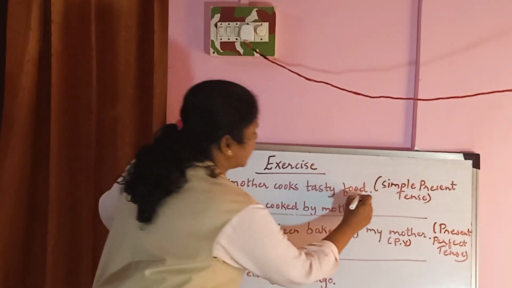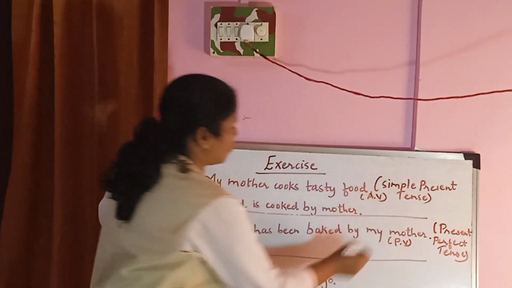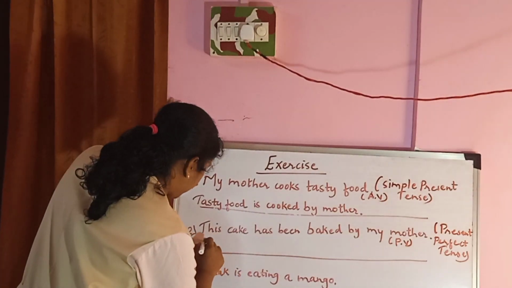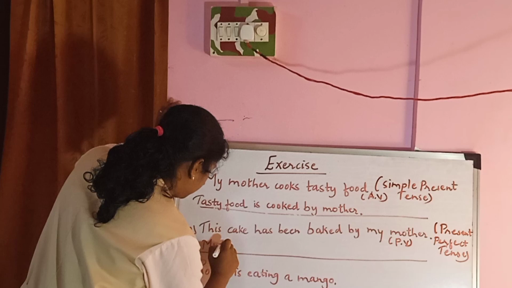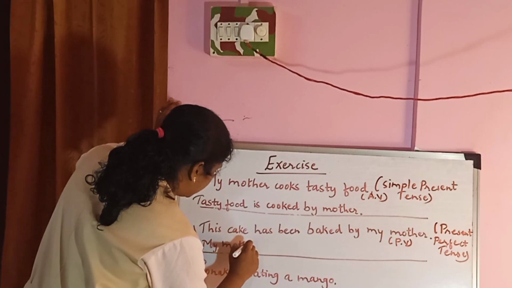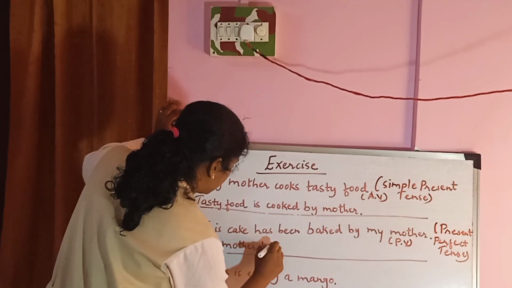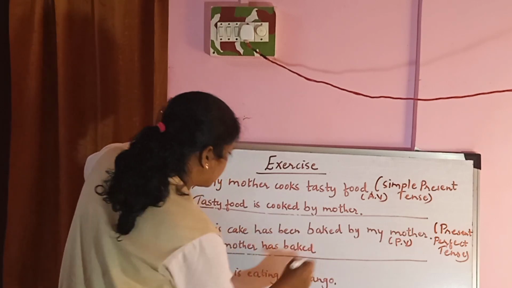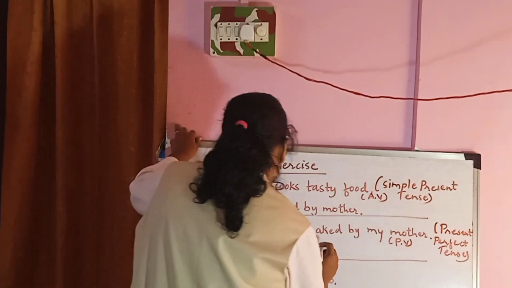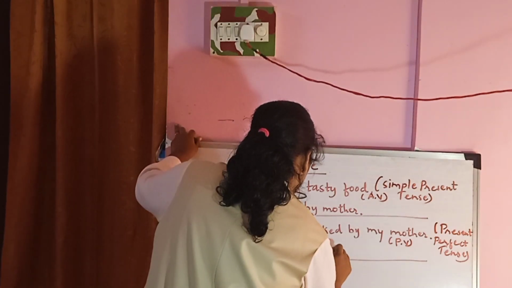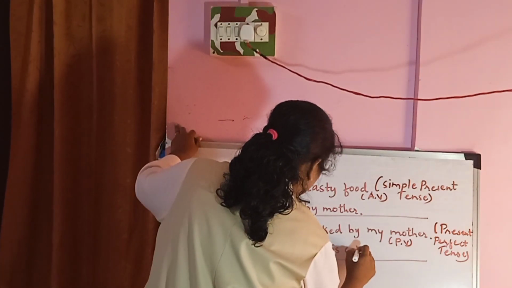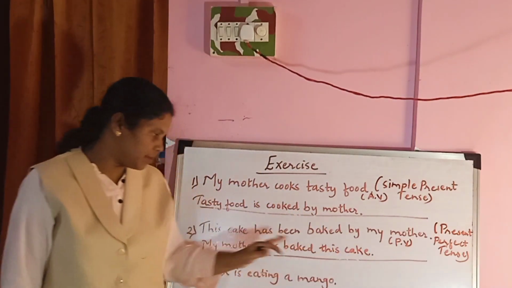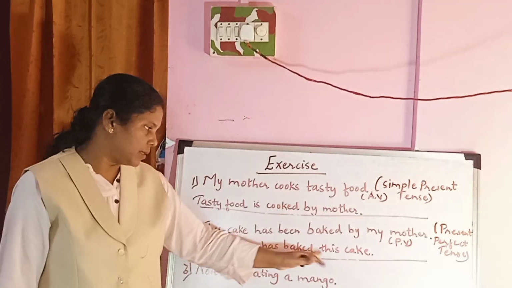Here the sentence was in the active voice. My mother has baked. How it will be in the active voice? My mother has baked this cake. This cake has been baked by my mother.